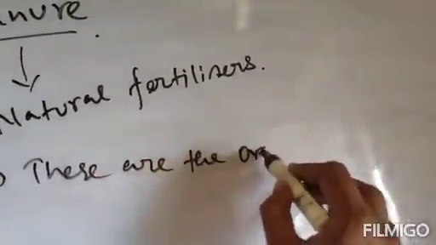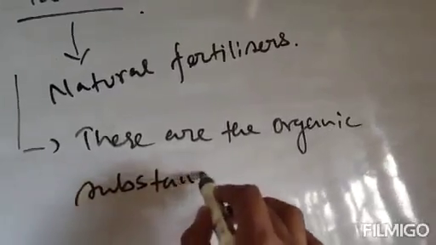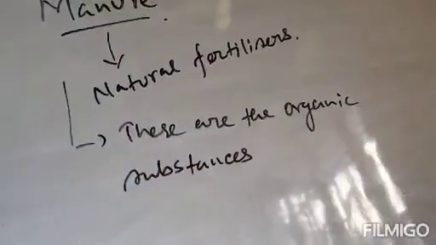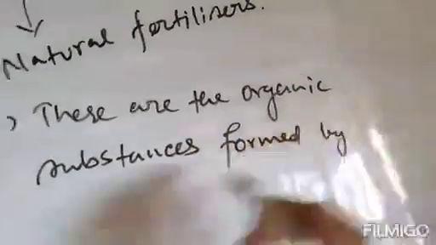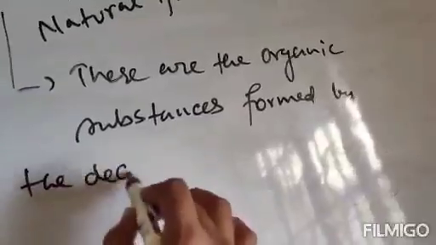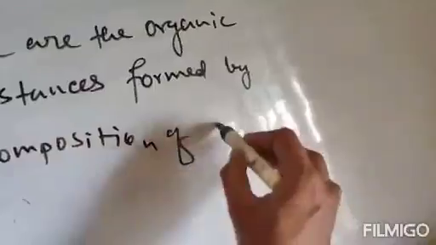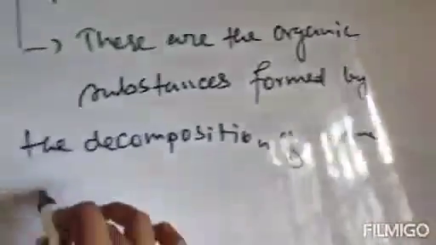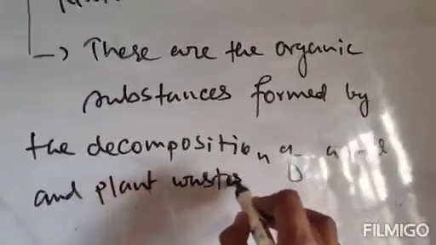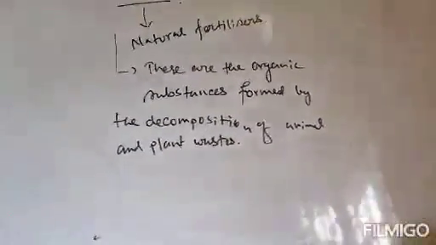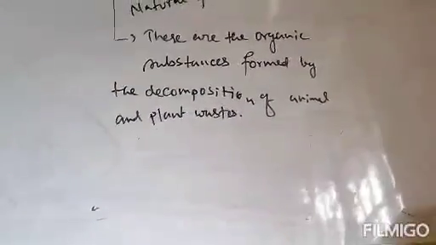These are the organic substances formed by the decomposition of animal and plant wastes.